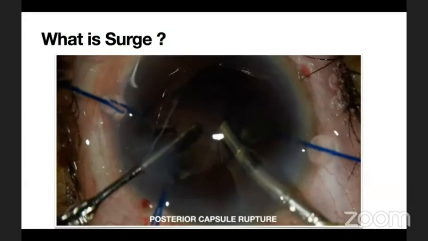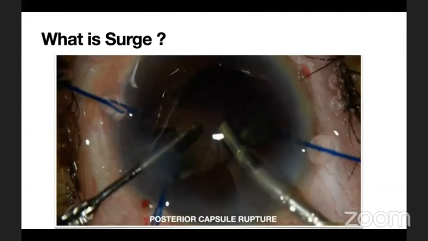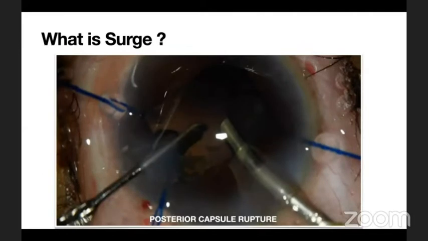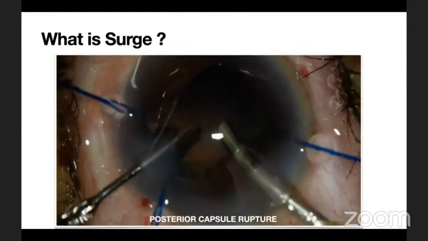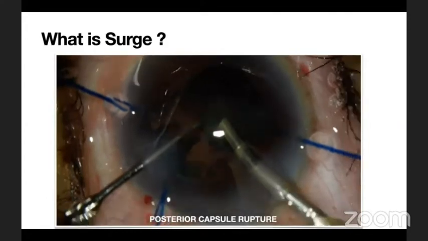This is the case where the surge happened after aspiration of the last piece. We all know that when there is a sudden breakage of occlusion, there is a sudden gush of fluid into the phaco probe, which causes shallowing of the anterior chamber, and the PC moves forward and gets caught in the phaco probe, as you can see in the video, and it gets ruptured.